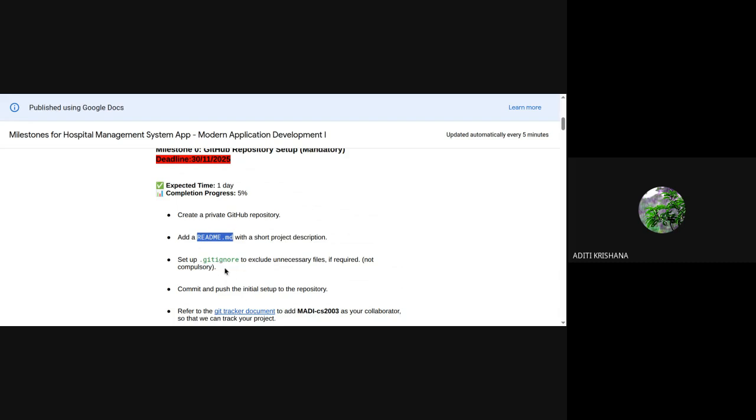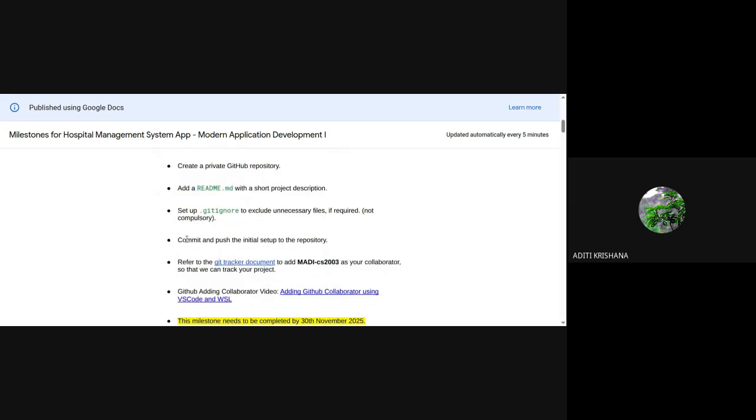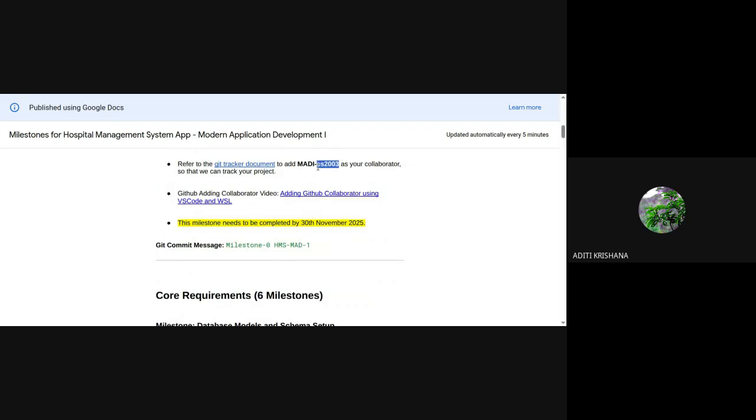See, this part is not compulsory, so I have not told anybody to set up a gitignore file. But you can do that later on when you create a repository for the MAD 2 project. So it is not compulsory. And you have committed and pushed the initial setup of your repository. Also, you have added the collaborator for the MAD 1 project. So this milestone is completed by all of you who are in the meet right now.